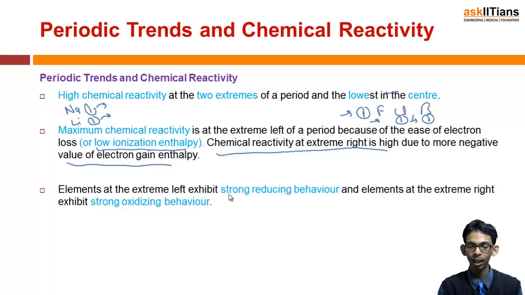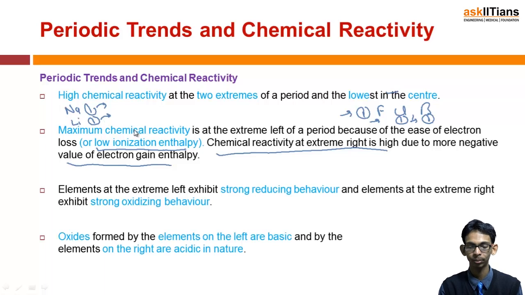Elements at the extreme left exhibit strong reducing behavior. Why? What are reducing agents? Reducing agents are those which get oxidized themselves and reduce others. So these release electrons, that means they get oxidized and help others to get reduced. So they are strong reducing agents. While those on the extreme right, the non-metals, are strong oxidizing agents. As they accept electrons, they get reduced themselves and help others to oxidize. So they are strong oxidizing agents and those on the left are strong reducing agents.